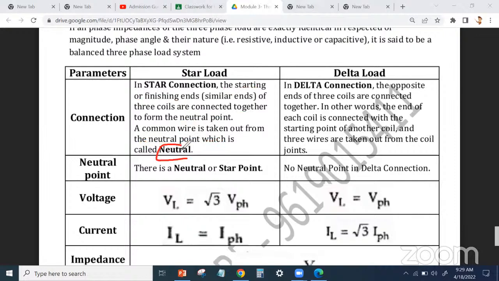तो यहाँ पे neutral point होता है, means every ZPH, यहाँ पे एक ZPH था, यहाँ पे एक ZPH था, यहाँ पे एक ZPH. Everyone is connected to the neutral point. तो एक end सबका neutral point connected है. ठीक है? डेल्टा में क्या होता है?